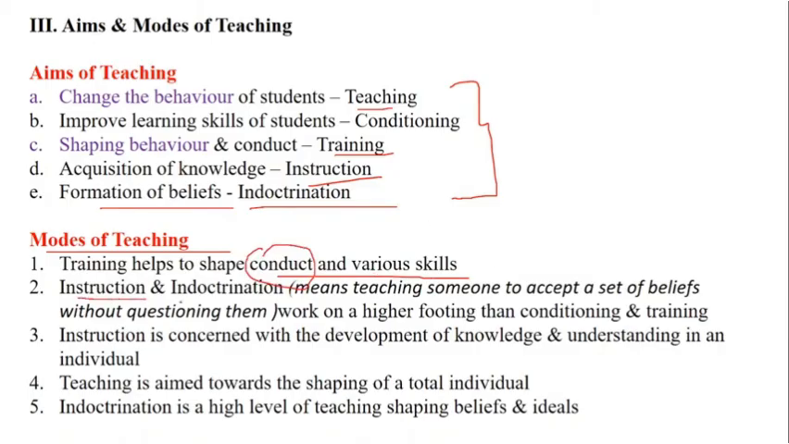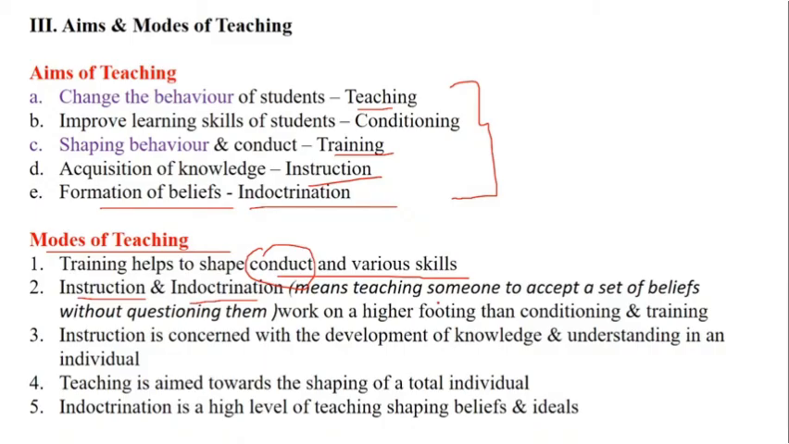Now when we say instruction and indoctrination, it means that it helps to teach someone to accept a certain set of beliefs without questioning them. For example, instructions at the initial level, at a primary level, come from the teacher, and students have to follow those instructions without questioning them, because those instructions are important in order to go ahead. I know there will be curiosity, but that curiosity will help at the understanding level. At a memory level, it has to be followed as an instruction.